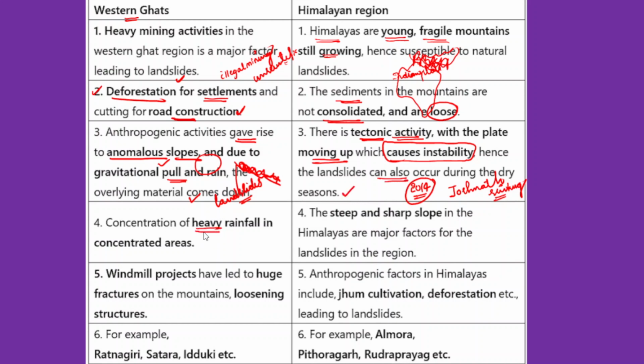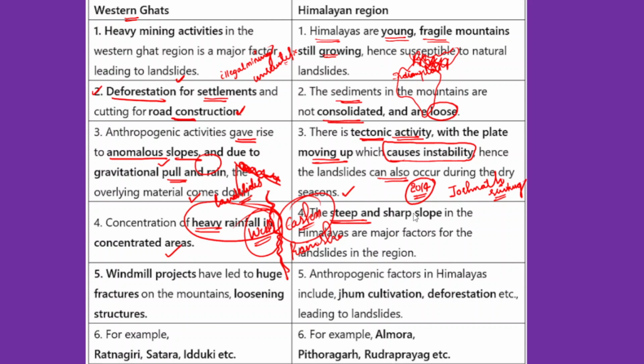Now apart from that, we need to talk about the concentration of heavy rainfall in concentrated areas. If you look at the Western Ghats, on the western side of the Western Ghats they experience heavy rainfall, whereas on the eastern part of the Western Ghats, this is a rain shadow region. Since the western part of the Western Ghats experiences heavy rainfall, we usually see a very high intensity of landslides there. So this heavy rainfall is also to some extent responsible for landslides.